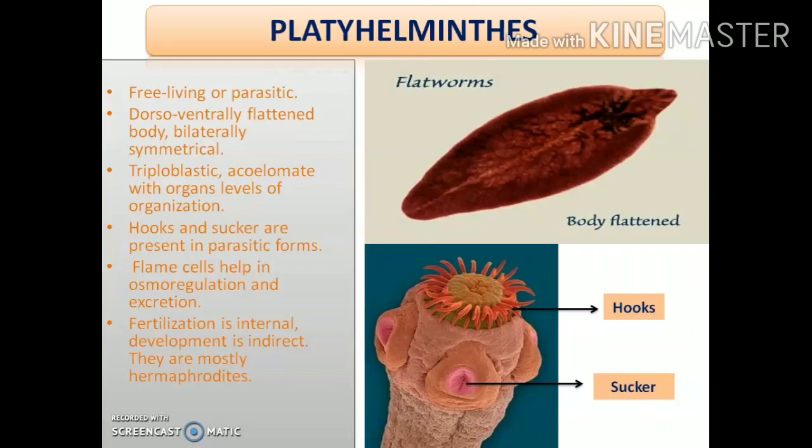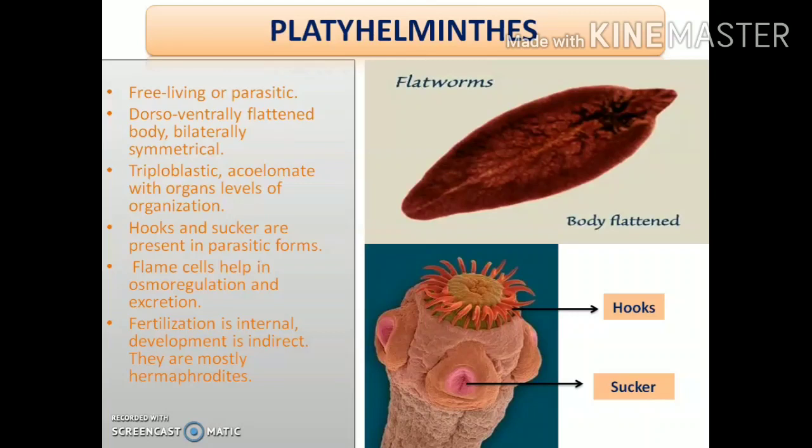What is excretion? It is nothing but the process by which the nitrogenous waste materials are excreted or taken out of the body. And also the flame cells help in osmoregulation. What do you mean by osmoregulation? It is a process with the help of which the water and the mineral balance of the body is actually maintained.